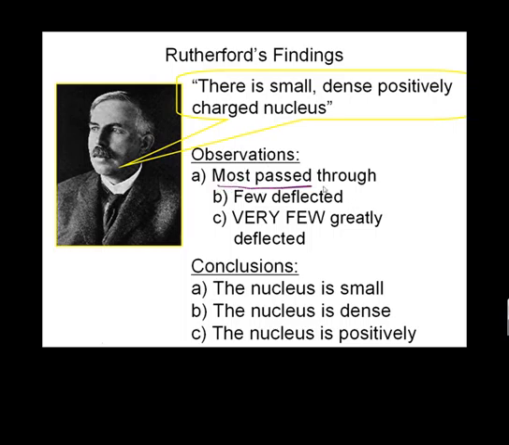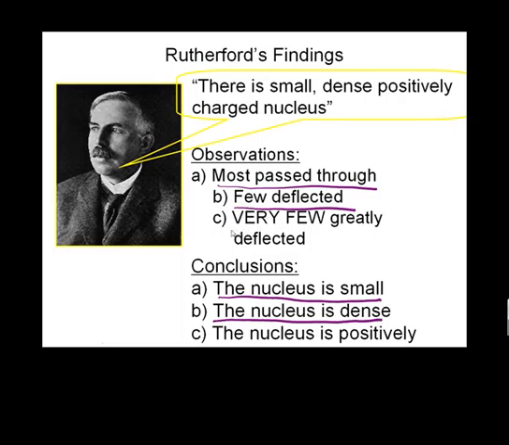Most particles passed straight through, meaning that the something he hit must be very, very small. He saw that few deflected, meaning that the nucleus, whatever that thing the alpha particles hit, must be very, very dense. So it's a very hard, dense, and not movable thing.